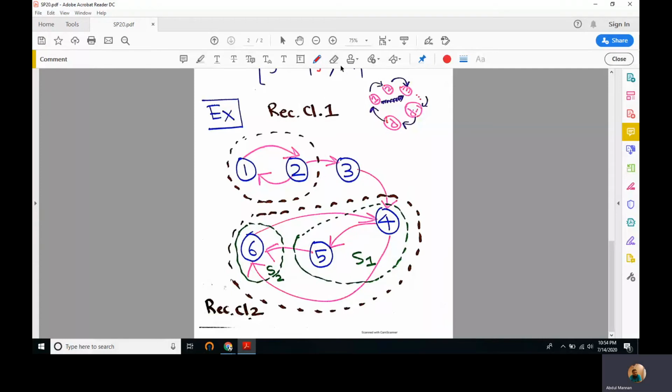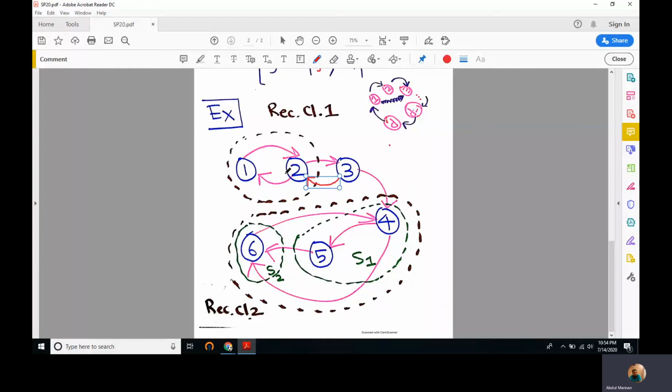In order to complete this whole process, we need one more line that is from 3 to 2. Now this is complete. This is a set of recurrent class, and we call this recurrent class 1.